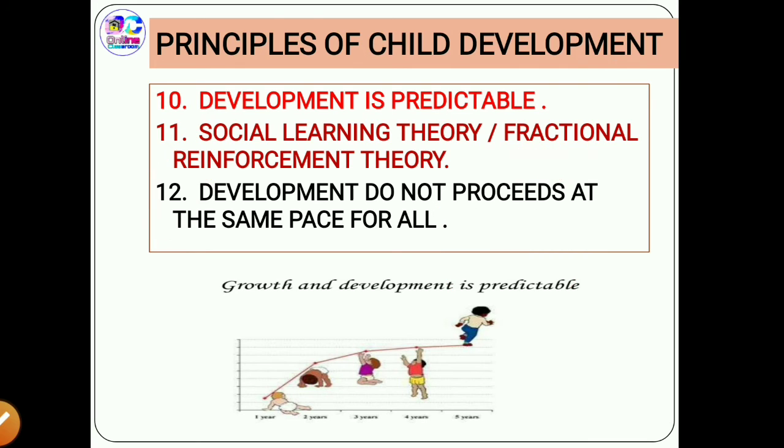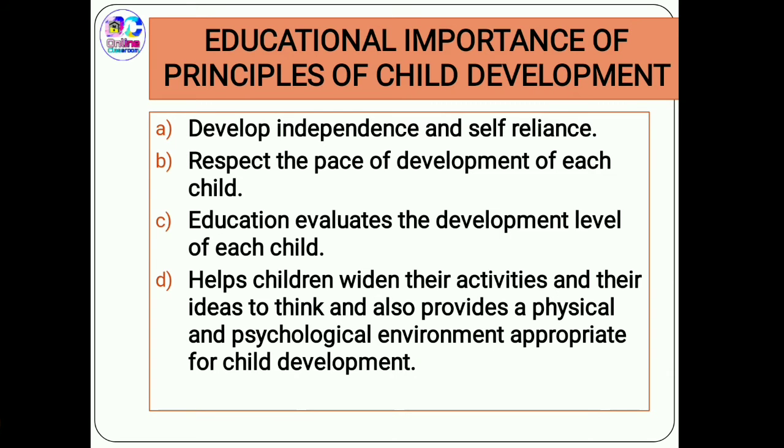The next we are going to talk about educational importance. Now when we're talking about the principles of child development, there will be an educational importance, which we're talking about. There are five educational importances. The first one is independent and self-reliant. Independent means the ability to think without the need of the teacher.